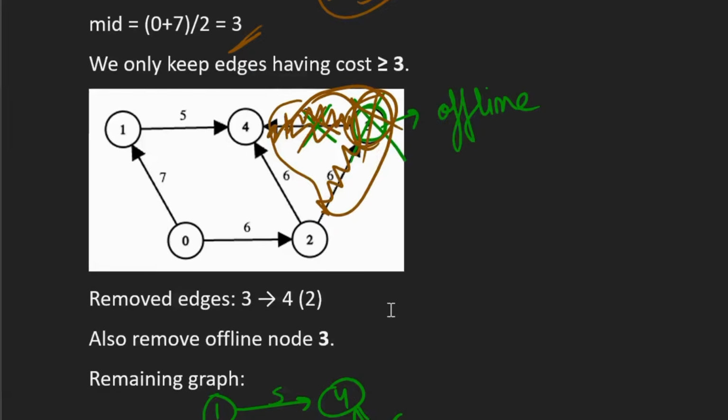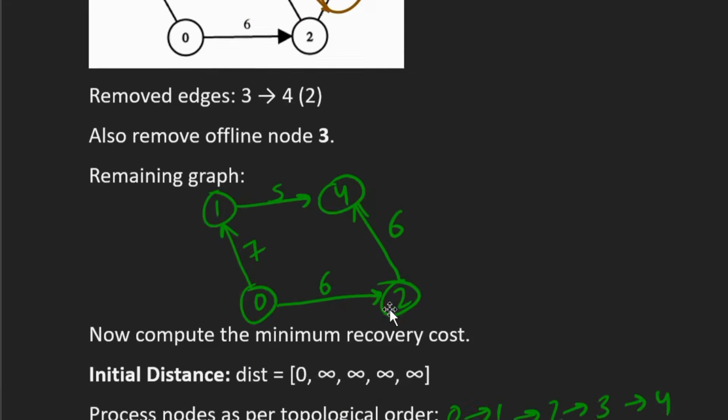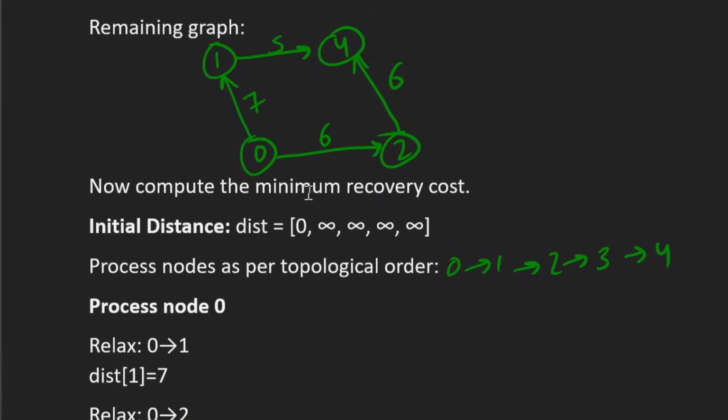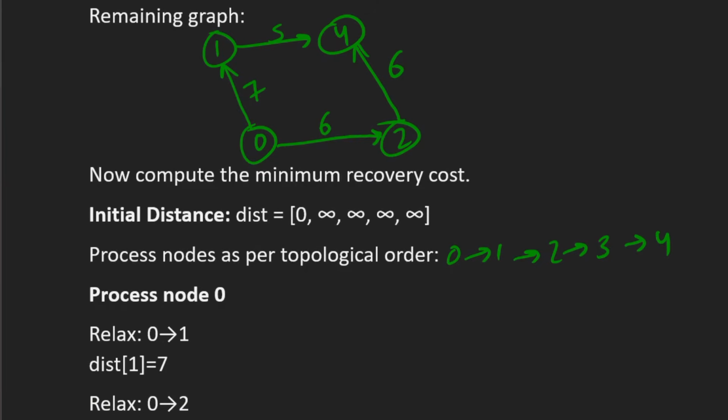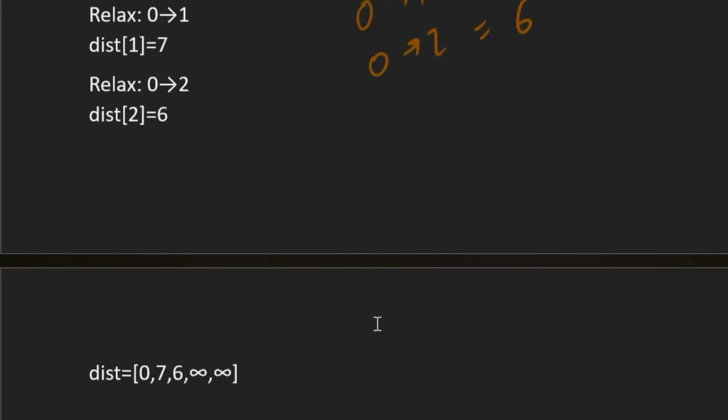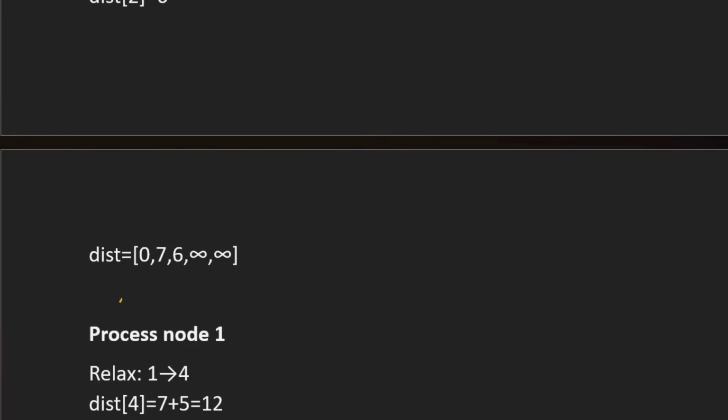Now we'll apply topological sort on the remaining graph. So this is our remaining graph, and now we'll try to find the minimum distance using the topological ordering. So this is our topological ordering. So first of all, we'll process node 0. So the distance of node 0 is 0, right? So from node 0 we have two edges, that is 0 to 1 having cost 7. So the distance of 1 will become 7, and the other edge is from 0 to 2 having cost 6. So the distance of 2 will become 6. So after processing node 0, our distance array will look like this.